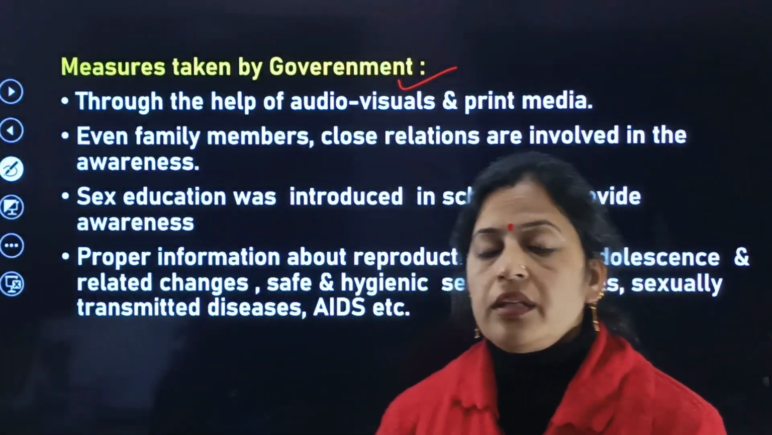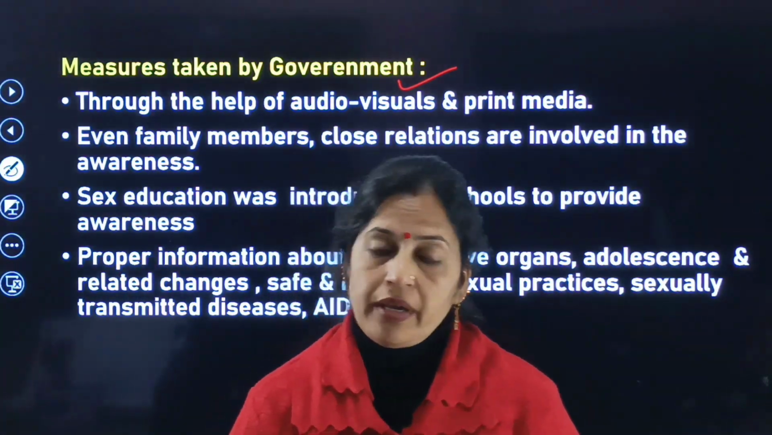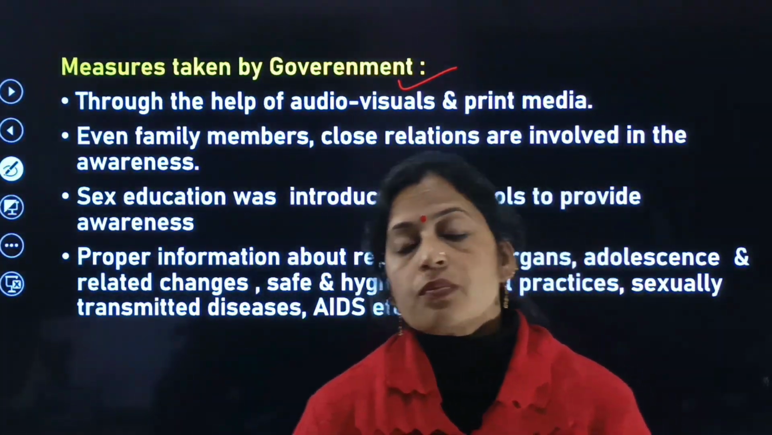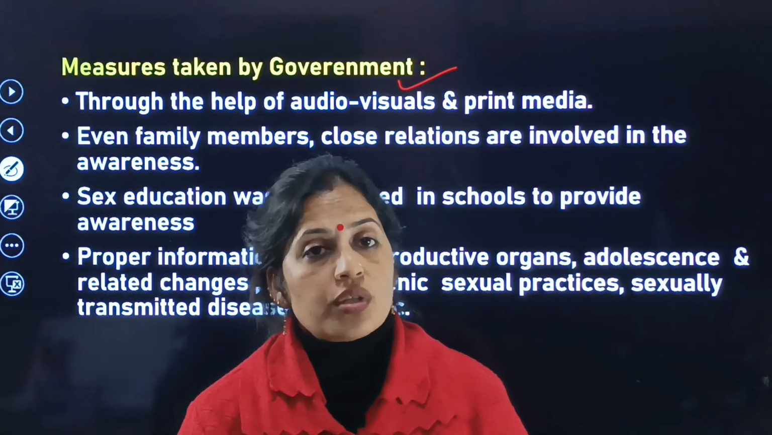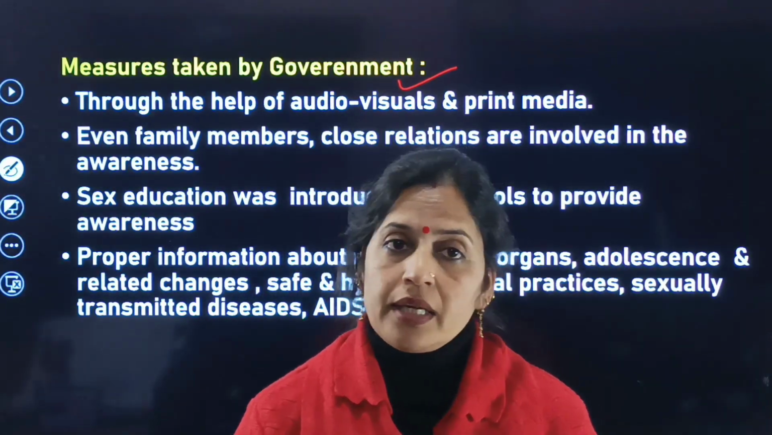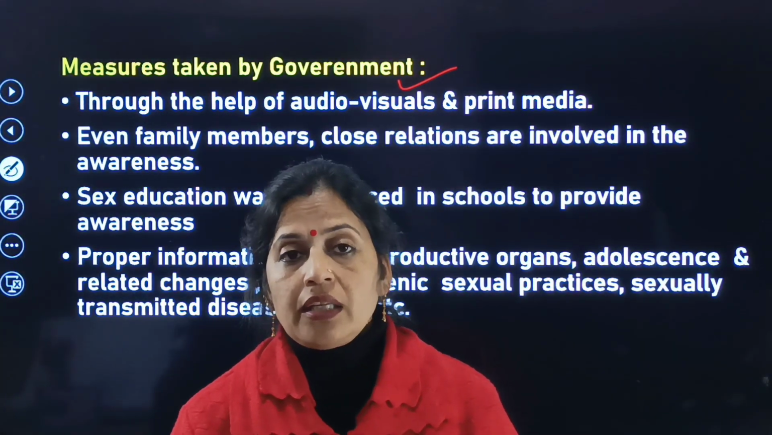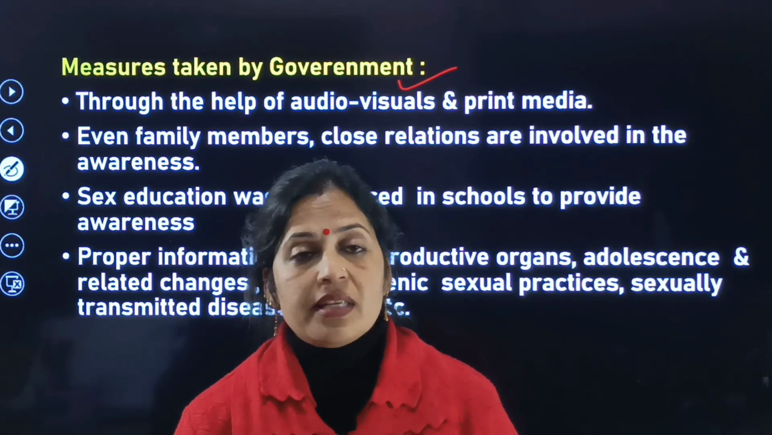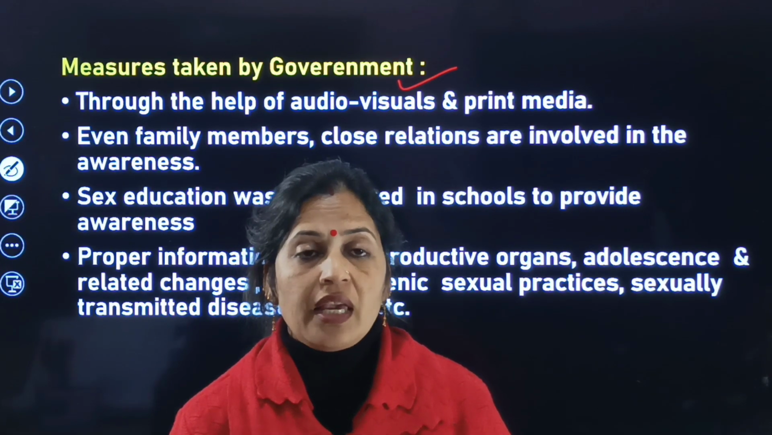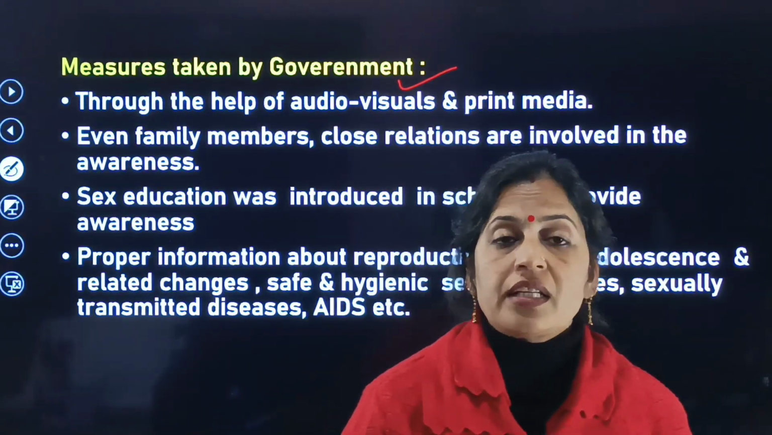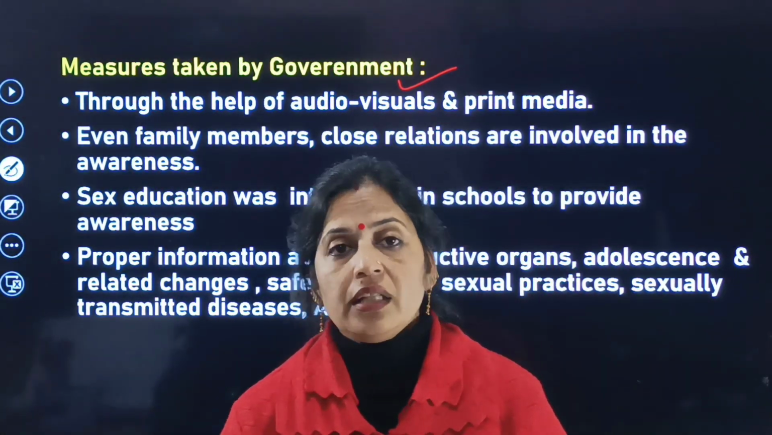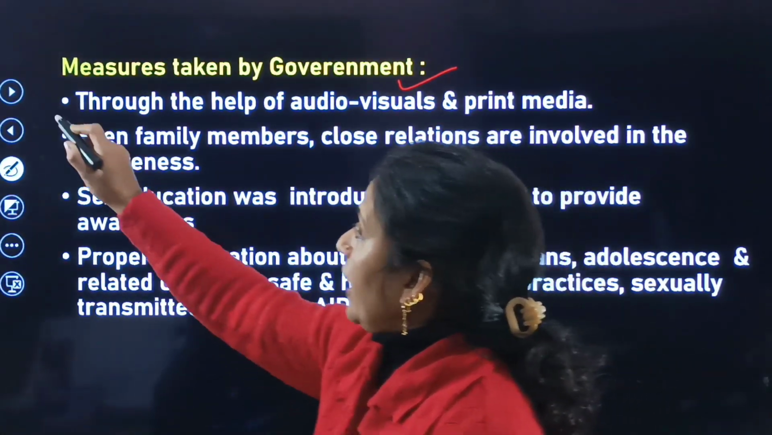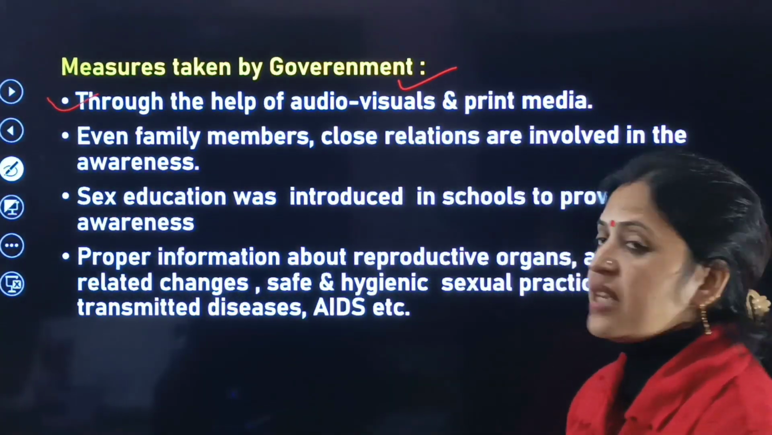That means if we are talking about reproductive health, then various problems related to reproductive health can occur, and we can apply various strategies for them. After that comes the question of which various types of measures or precautions are used by the government regarding reproductive health.